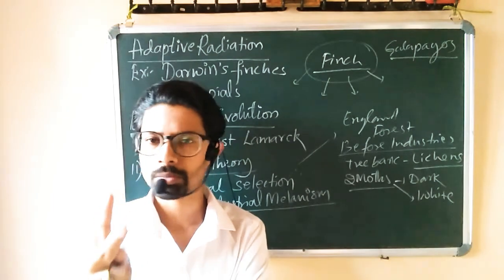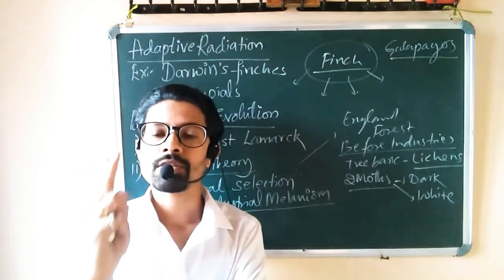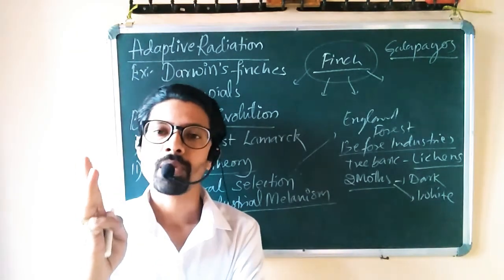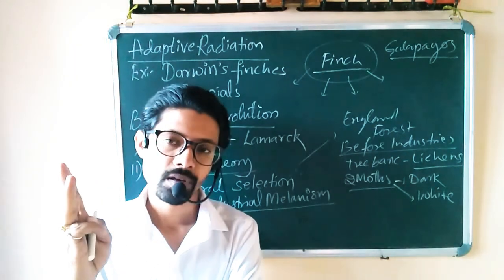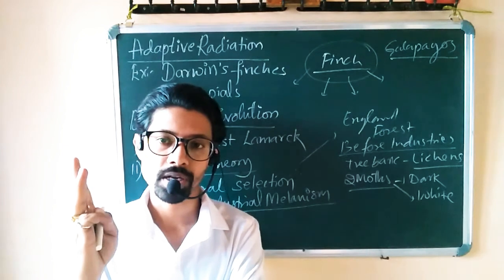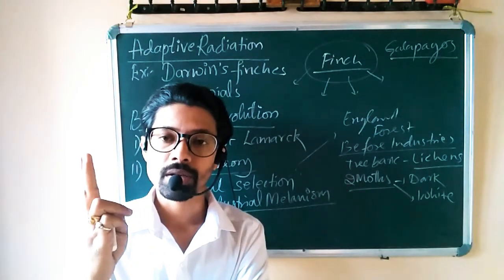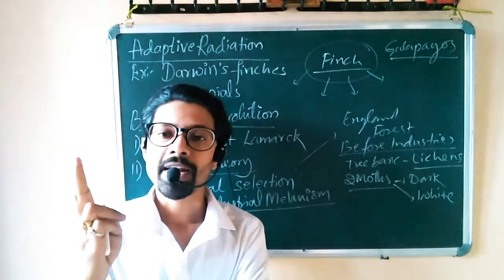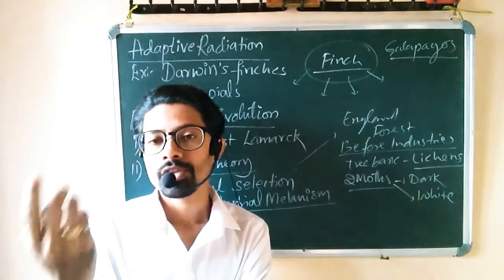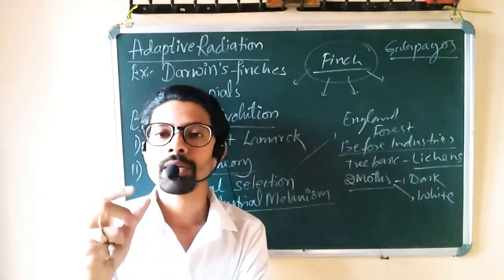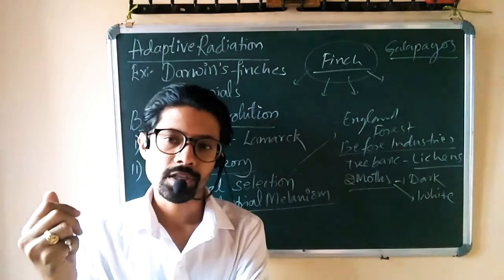So in two lines you can remember the story. Before industrialization, white lichens and white moths were there. So the population of white moths was high and dark moths were less. Clear? So this is before industrialization. After industrialization, white lichens disappeared. So the white moth population decreased and the dark moth population increased. So in the first part of the story, white moths were naturally selected. In the second part of the story, dark moths were naturally selected.